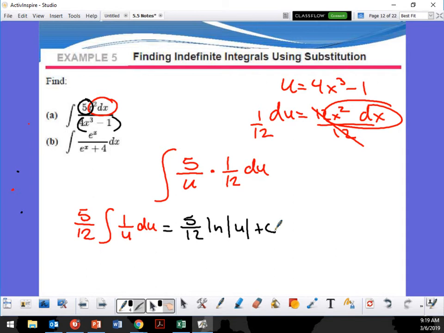But because of the ln, I can't have that negative. It doesn't exist beyond that. So this is going to be 5 over 12 ln absolute value of 4x cubed minus 1 plus c.